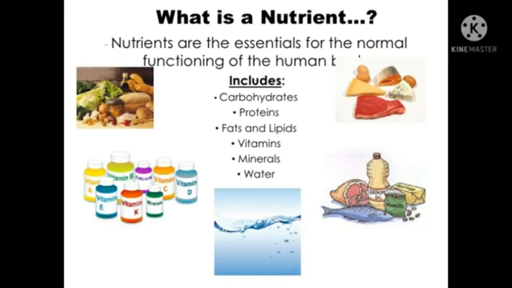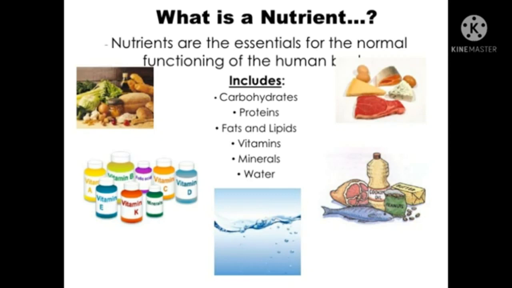The food that we eat contains different components called nutrients.